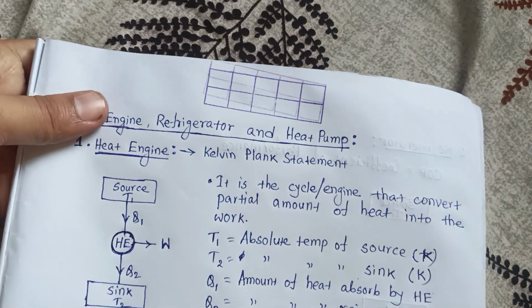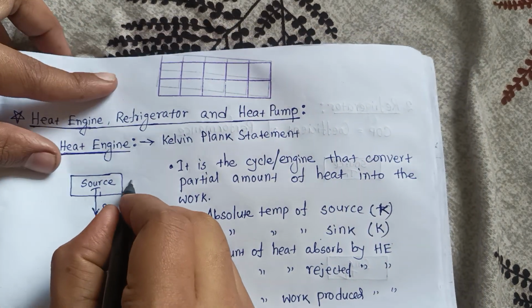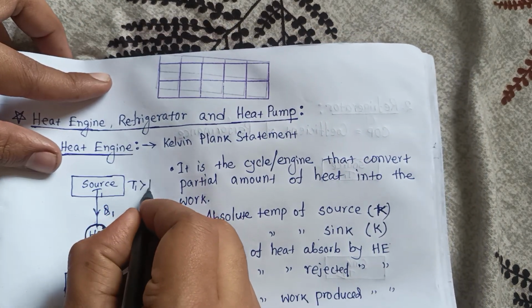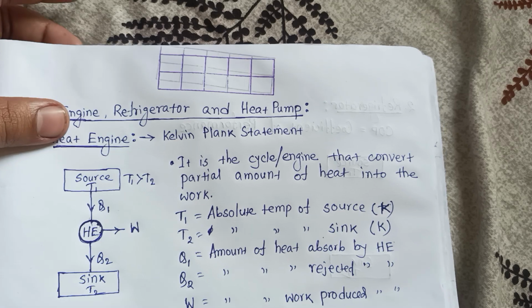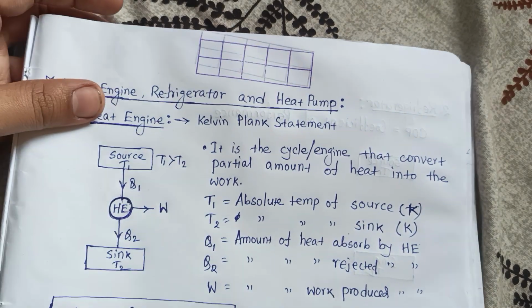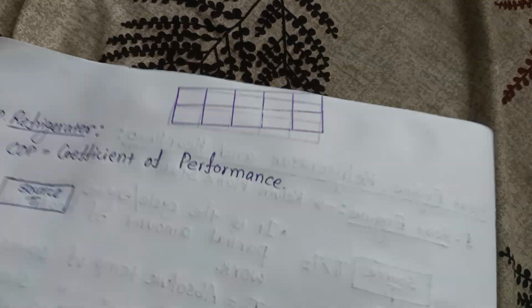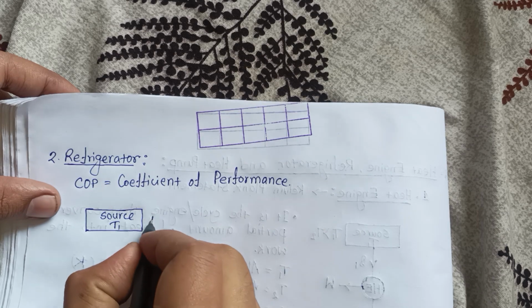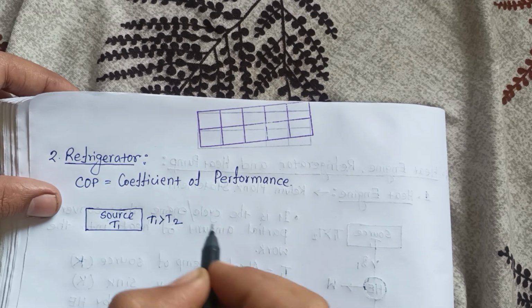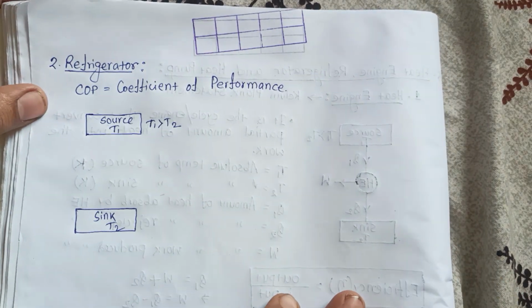One thing you should remember: in a heat engine the source temperature is greater than the sink temperature, so T1 is greater than T2. The absolute temperature of the source is greater than the sink temperature. Here also the source temperature T1 is greater than T2.